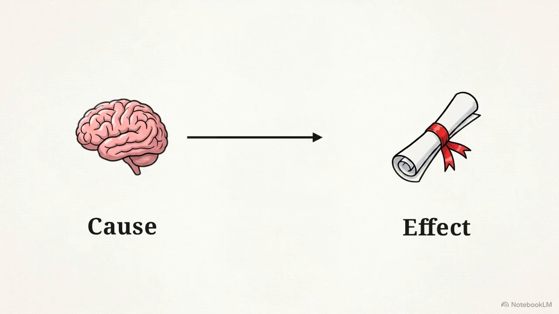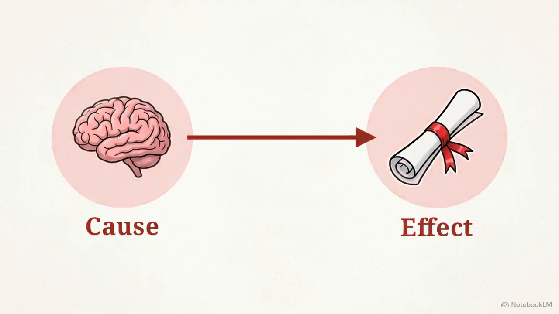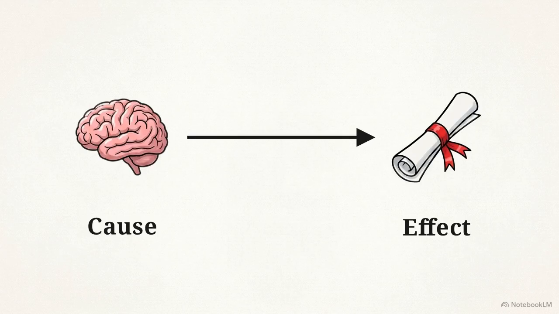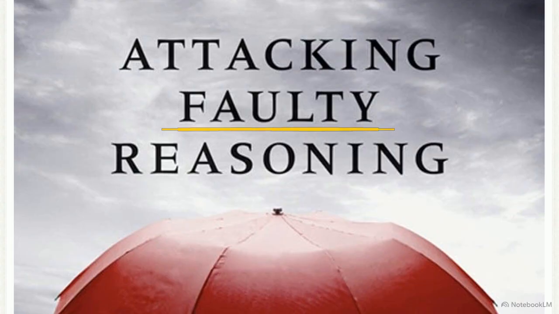This flowchart maps a classic Wizard of Oz moment. The Scarecrow asks for a brain, but the wizard hands him a diploma. This confuses the actual cause with the effect. Finishing the work earns the diploma. A diploma doesn't make someone smart. In formal logic, this error is known as the confusion of cause and effect.